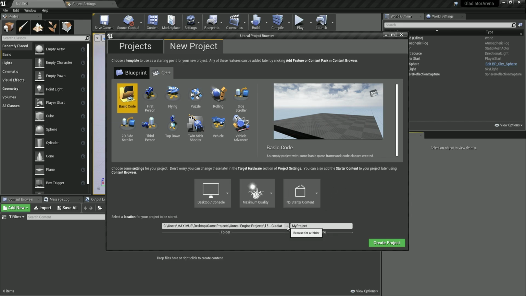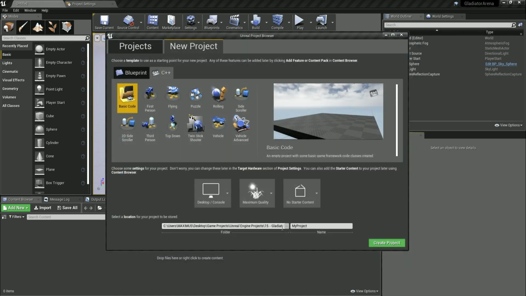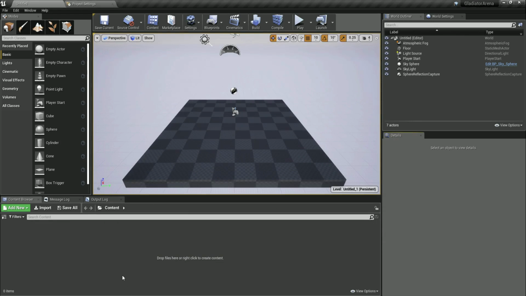Over here, you're simply going to set where you are going to save your project. This is the name of your project. I named mine Gladiator Arena. Click on create a project and wait for it to create. And this is what you will see when it finally finishes, because it takes some time, depending on how strong your CPU is. Moving forward, here is everything that we have.